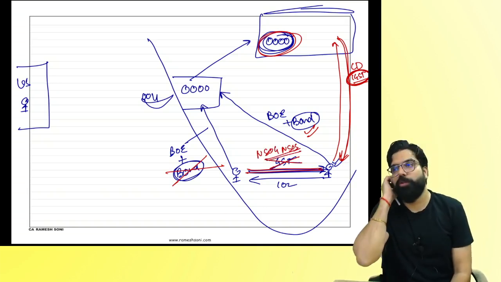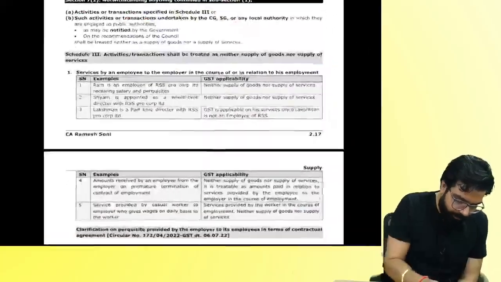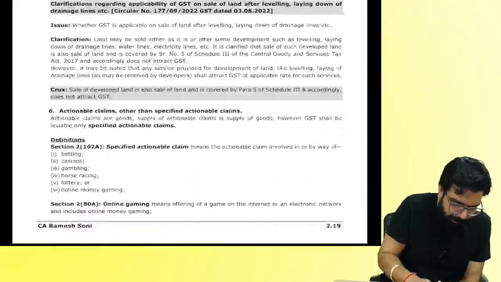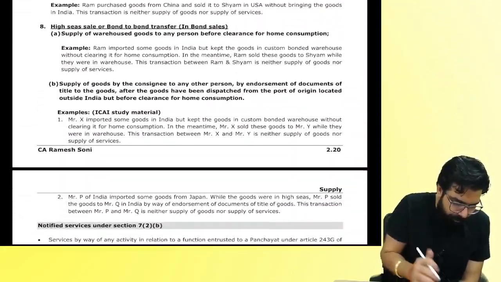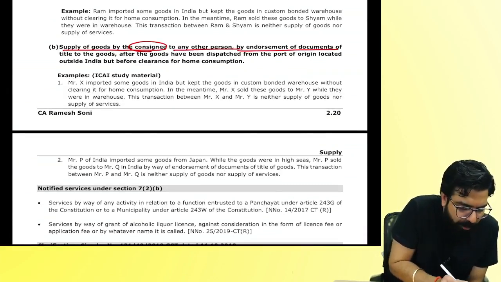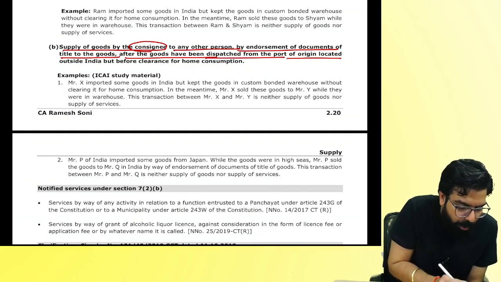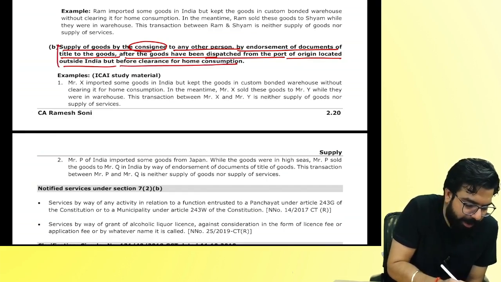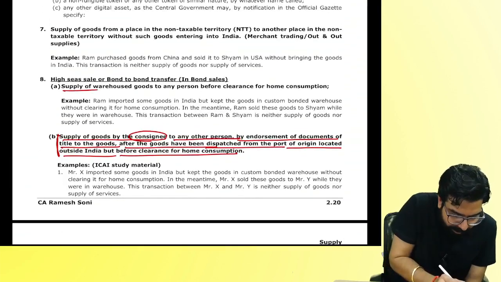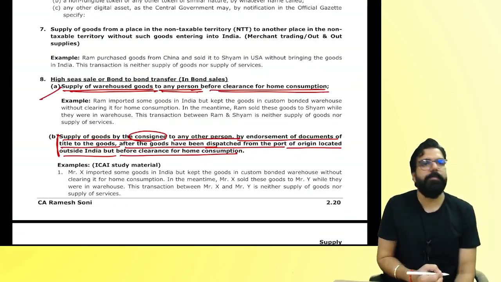So sale of warehouse goods, in your book the name given is C. Supply of goods by the consignee to any person by endorsement of document of title, bill of lading, after the goods have been dispatched from the port of origin, but before clearance for home consumption. Can you tell me what it is? Sale of warehouse goods to any person before clearance for home consumption. What is it? Bond to bond transfer.